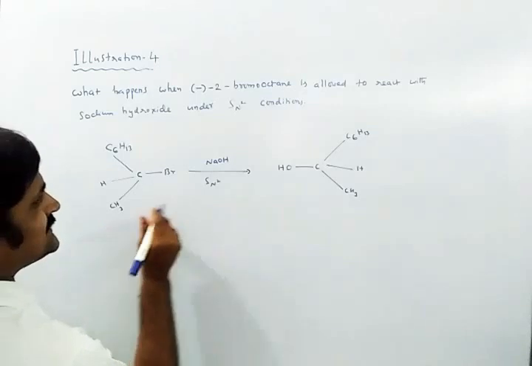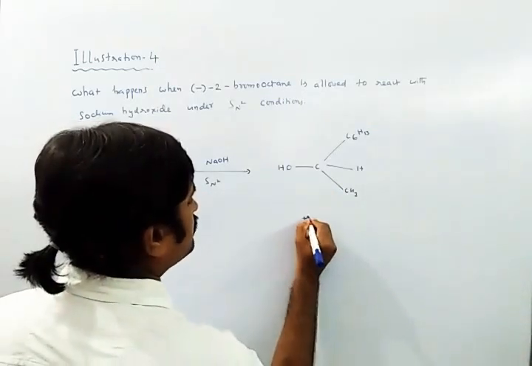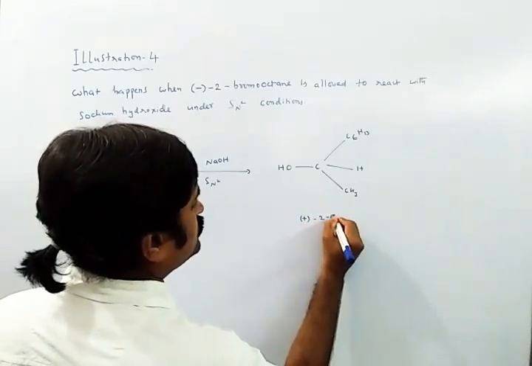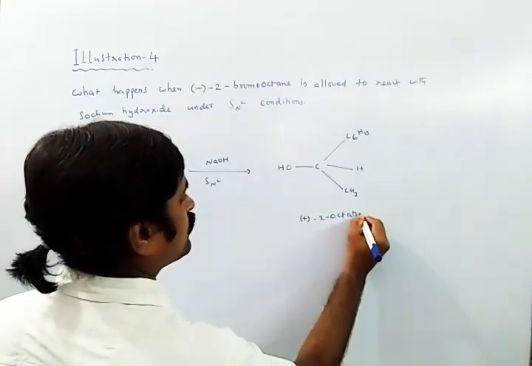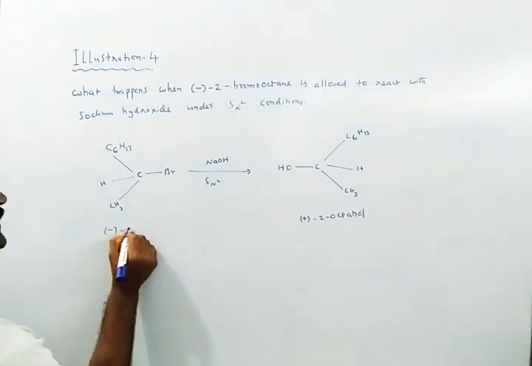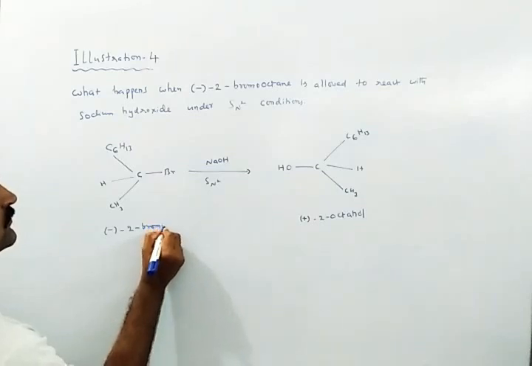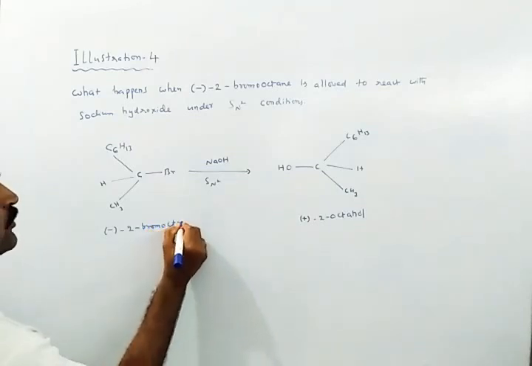This we will call 2-octanol, the dextrorotatory 2-octanol, from the levorotatory 2-bromooctane.